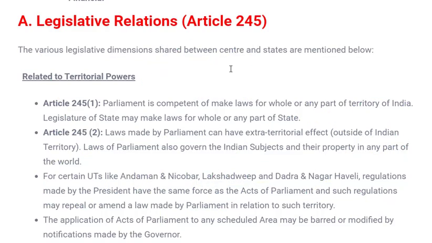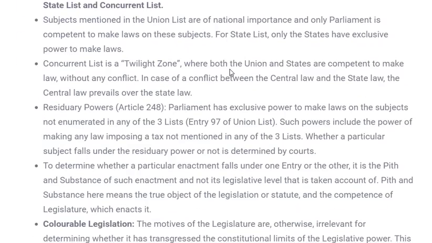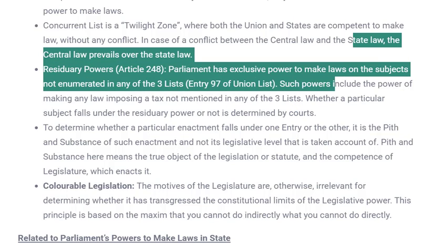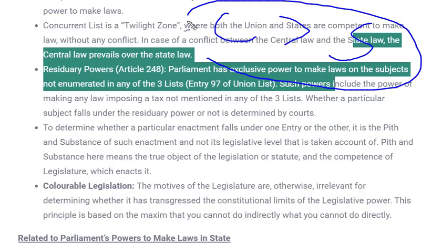And there is one more important point which we should learn, that is the doctrine of pith and substance. And what is this doctrine of pith and substance? Whenever a state makes a law, we have seen that if there is a conflict between laws made by center and state, the central law will prevail. Now how will the central law prevail? For that, this doctrine of pith and substance is used.